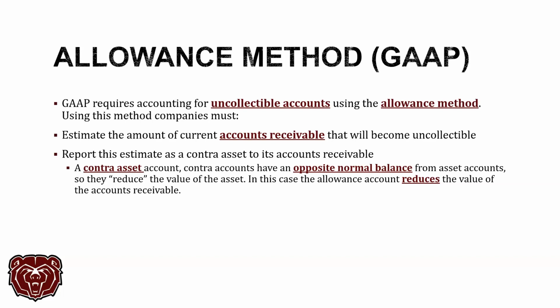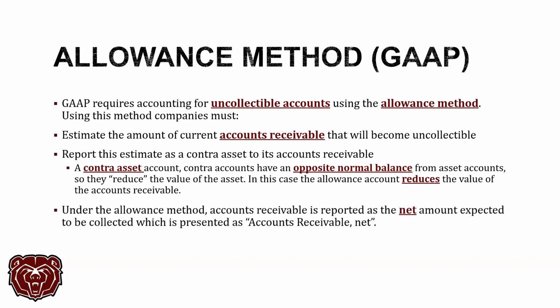So remember that. That's going to be very important. You're probably going to have a conceptual question on your test about how we present accounts receivable. It gets presented at its net value, okay? So under the allowance method, we report AR at the net amount expected to be collected. We say accounts receivable, comma, net, or net accounts receivable, net book value accounts receivable. It will let you know on the balance sheet that it is a net amount.